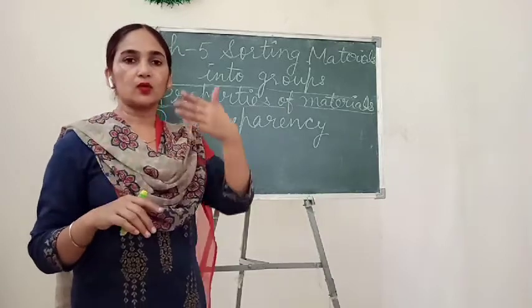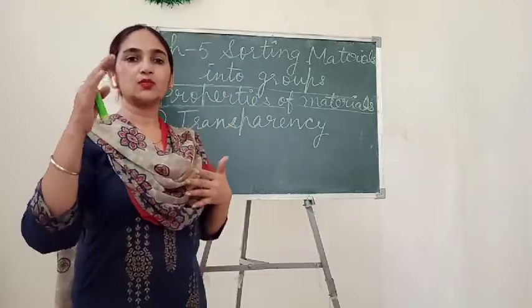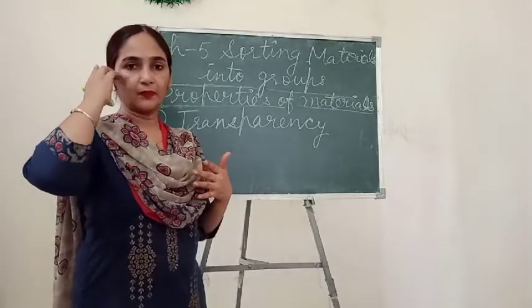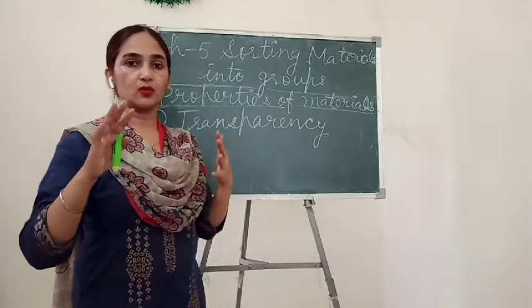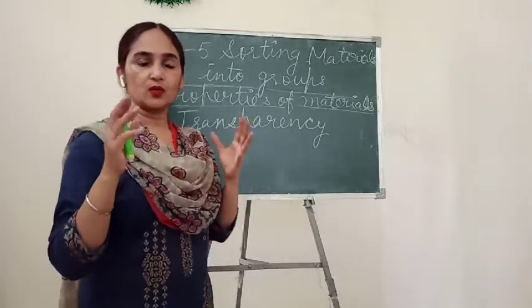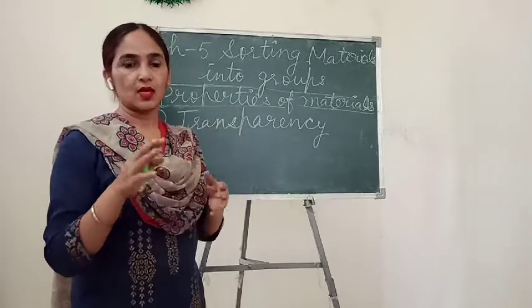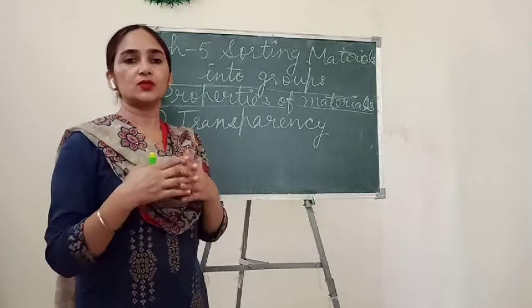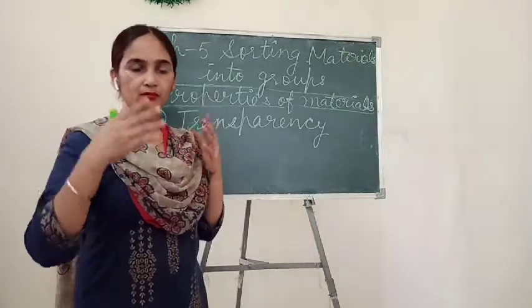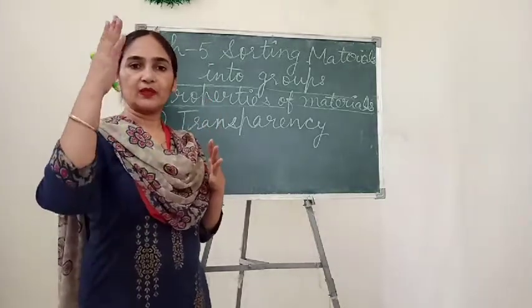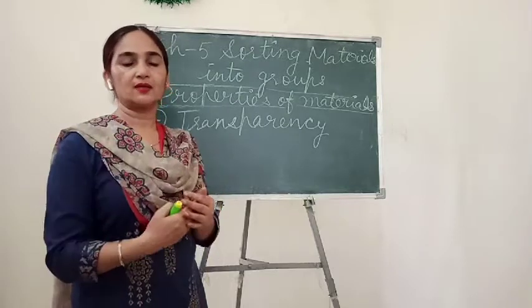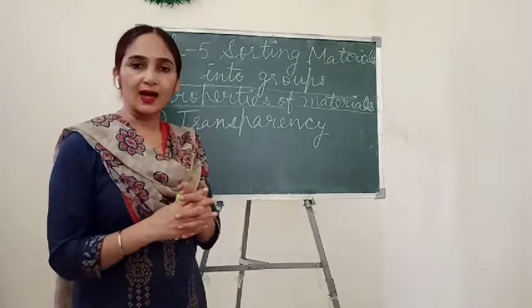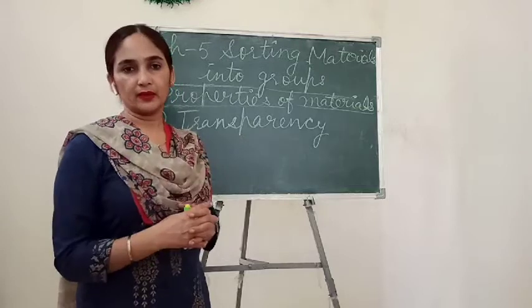I am talking about the plain glass which we generally use in our windows. Some people use frosted glass, but we are talking about the plain glass used in building material, in window panes. That glass is a transparent material.